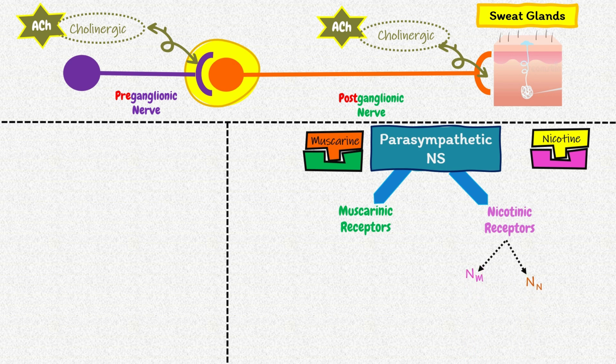There are 5 types of muscarinic receptors: M1, M2, M3, M4, and M5. But in autonomic nervous system, we will only talk about M1, M2, and M3. These receptors will be explained later in this video.